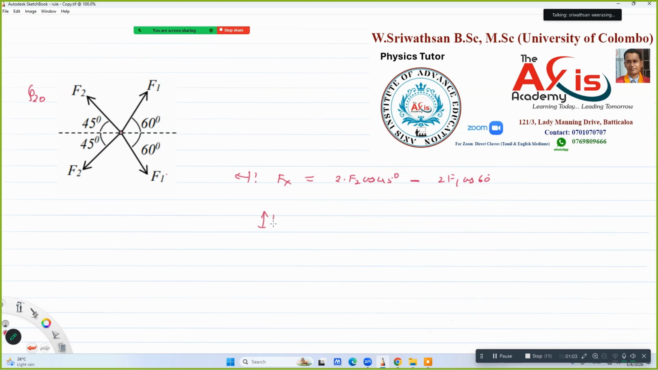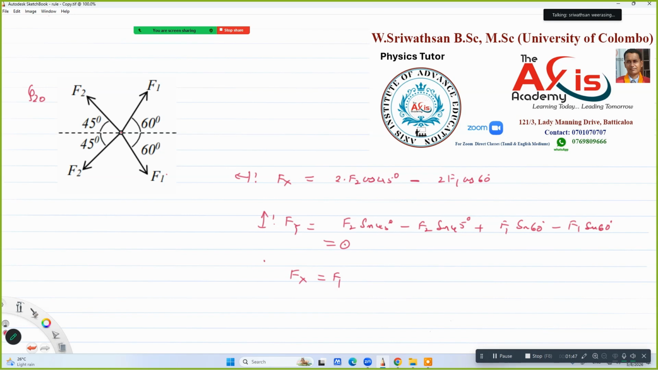Like that you can find the total vertical force. That will be 0. You can see F1 sin 60, here F1 sin 60, equal and opposite. Like that F2 sin 45, F2 sin 45. If you want, you can write F2 sin 45 minus F2 sin 45 plus F1 sin 60 minus F1 sin 60. So the total vertical force is 0. According to what is given, this resultant force is F1. That means this is 0, only Fx is there. So Fx will be F1.